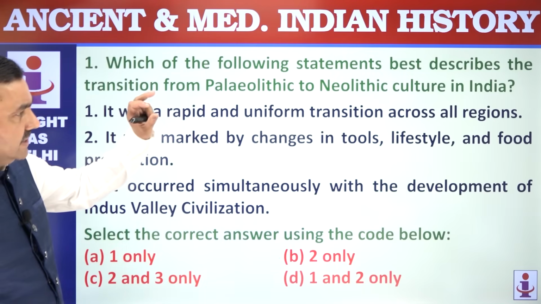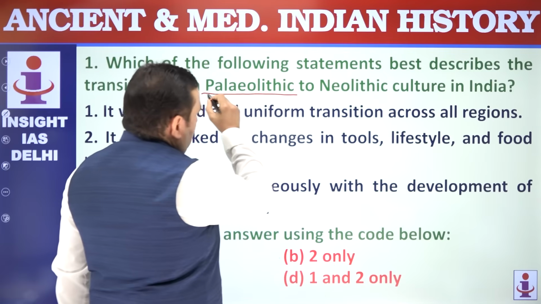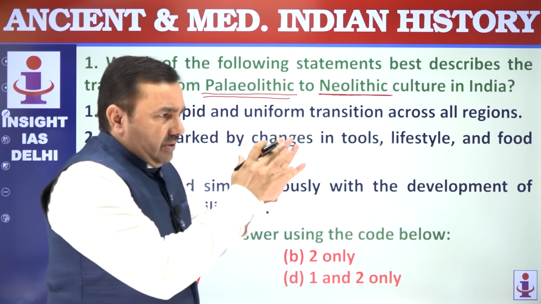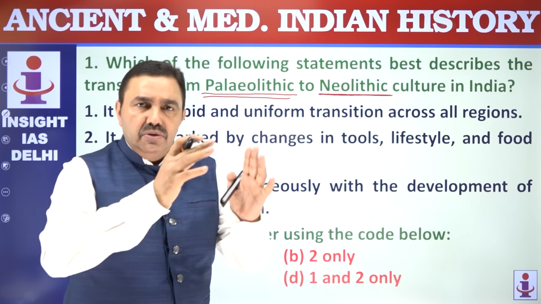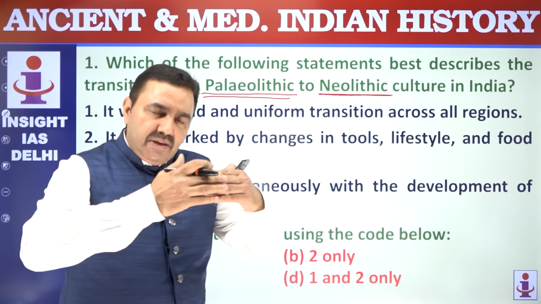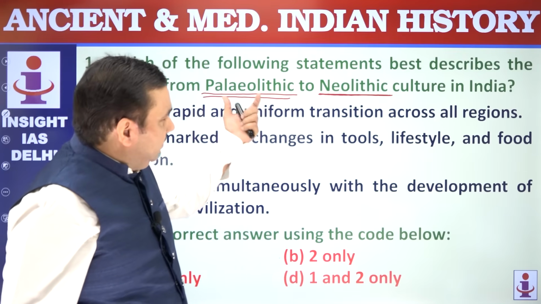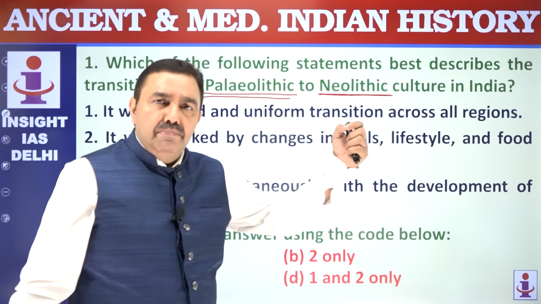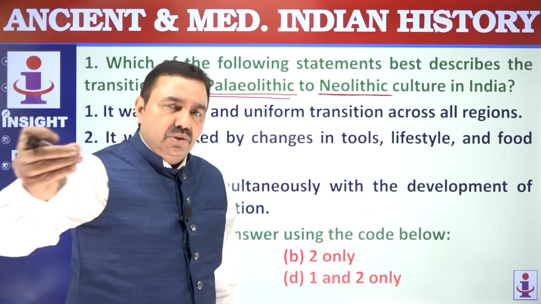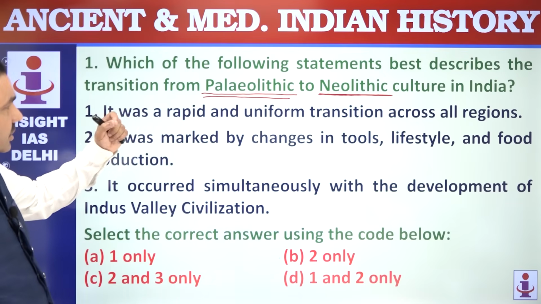Which of the following statements best describes the transition from Paleo to Neolithic? Paleo means the Old Stone Age or the Early Stone Age. Neo means the New Stone Age. The phases of evolution of human life in the Indian subcontinent, as well as at the level of the world, have been divided into various segments on the basis of changes and continuity. The Stone Age is divided into 3 phases: Paleolithic, Mesolithic and Neolithic. Paleo was the first phase, Neo was the last phase of the Stone Age, and Meso was the intermediate phase between the 2. Let us see what transition happened.